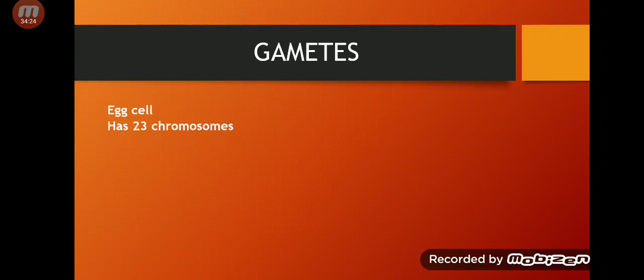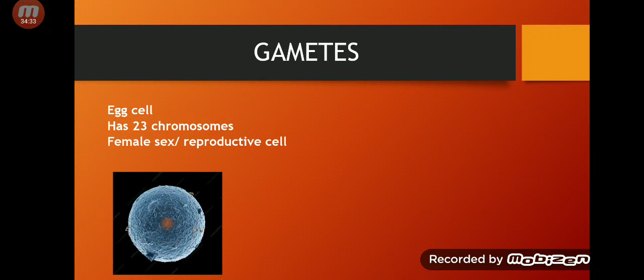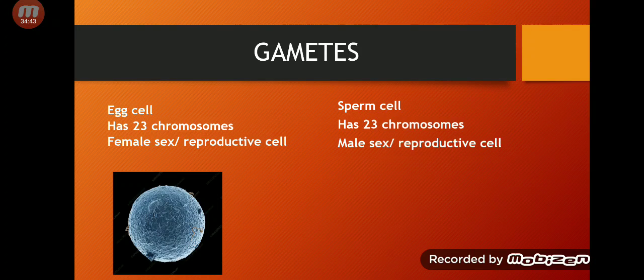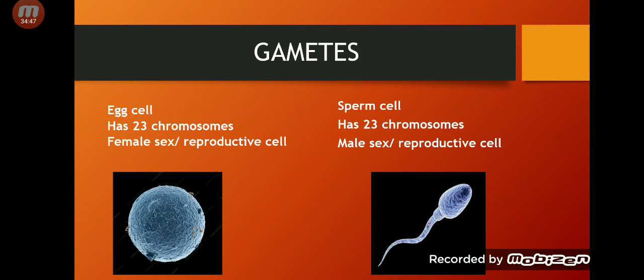The egg cell has 23 chromosomes, which means it is a haploid cell, and it is the female reproductive cell. There is a picture of the egg cell. Then the sperm cell also has 23 chromosomes, which means it is a haploid cell, and it is the male reproductive cell. Here is a picture of the sperm cell. Look, it has a tail and a head, and this tail helps the sperm cell in swimming.